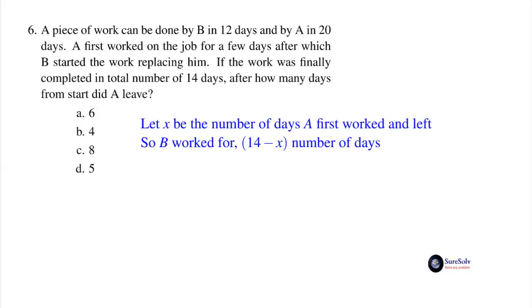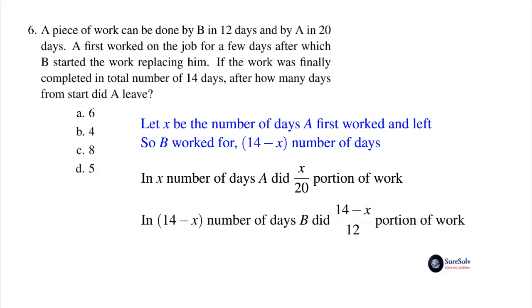Let X be the number of days A first worked and left, so that 14 minus X is the number of days B worked to complete the job. In X number of days, A did X by 20 portion of work. And in 14 minus X number of days, B did 14 minus X divided by 12 portion of work.